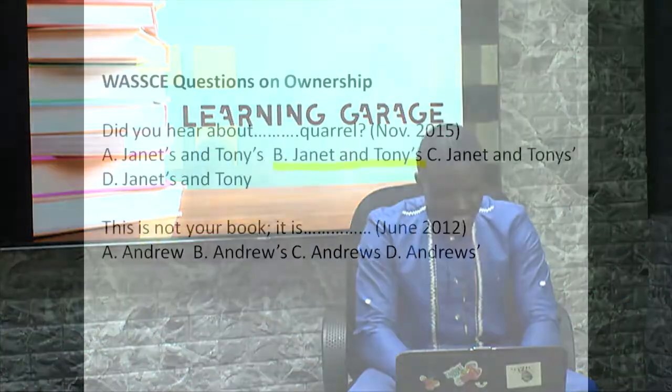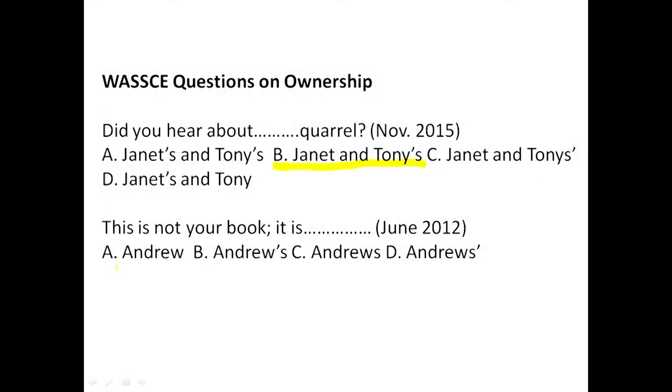So, this is not your book. It is dash. A, Andrew. No. B, Andrew's. We cannot again bring about a book, because we know the idea is about the book, so we only need the apostrophe and an S in front of the owner.